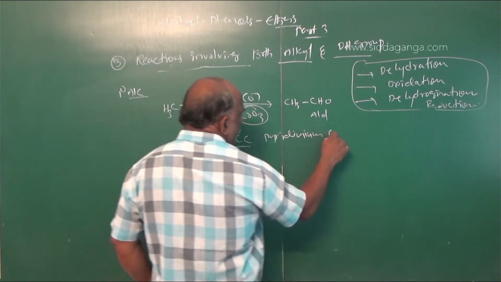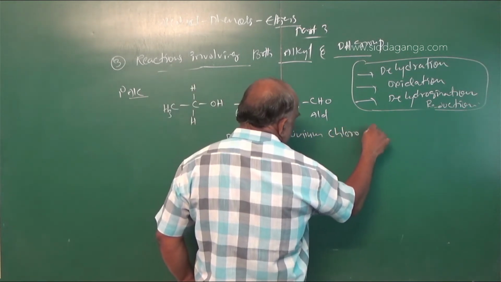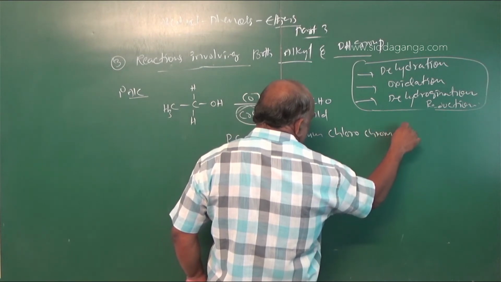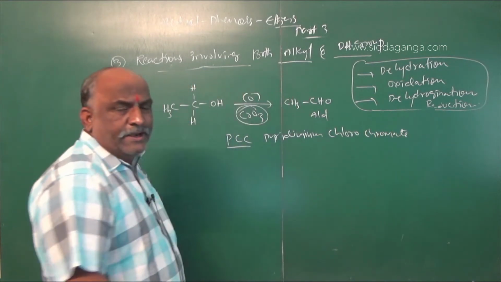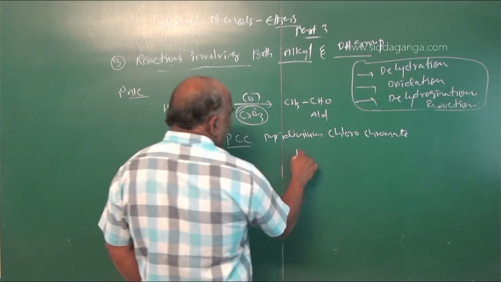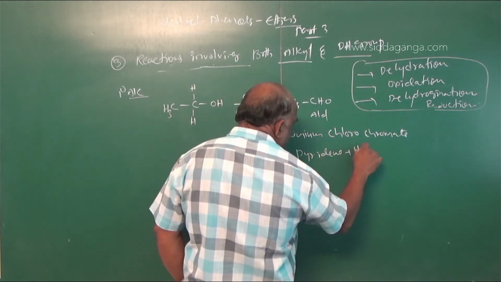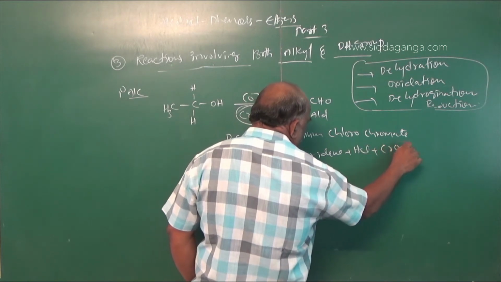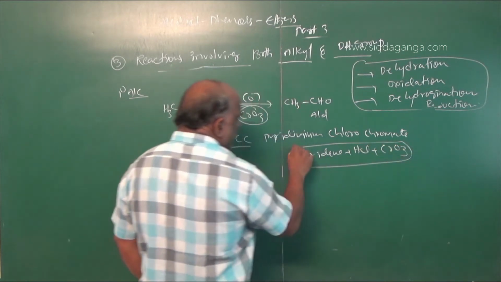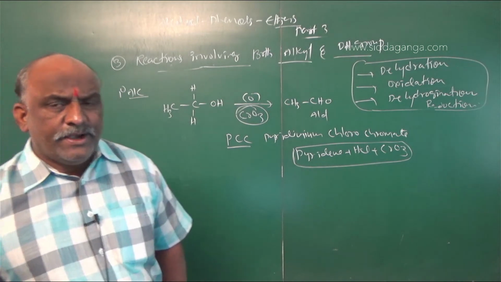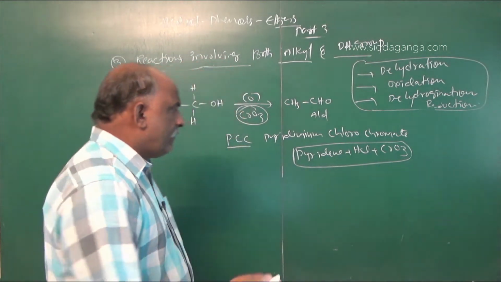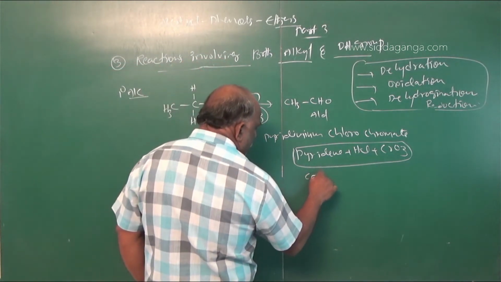Pyridinium chlorochromate. How to prepare this pyridinium chlorochromate? We require pyridine plus hydrochloric acid plus CrO3. These are the components for the preparation of pyridinium chlorochromate, and the pyridine formula is C5H5N.